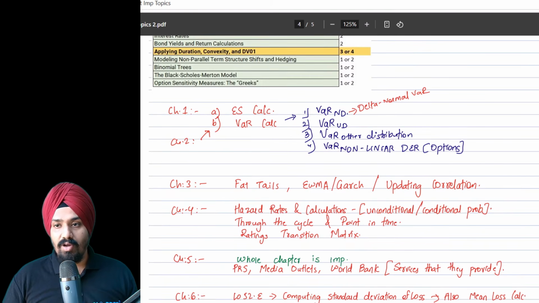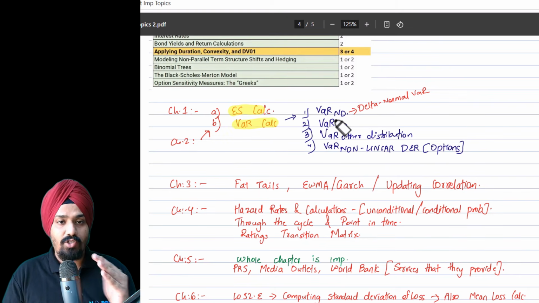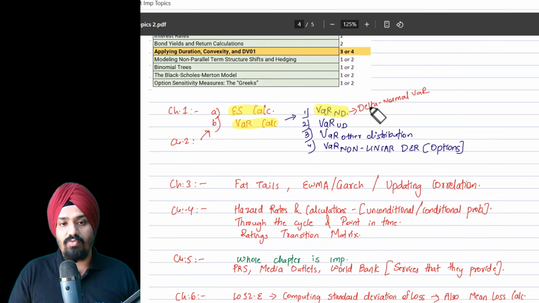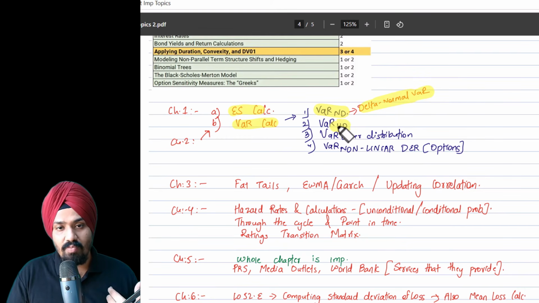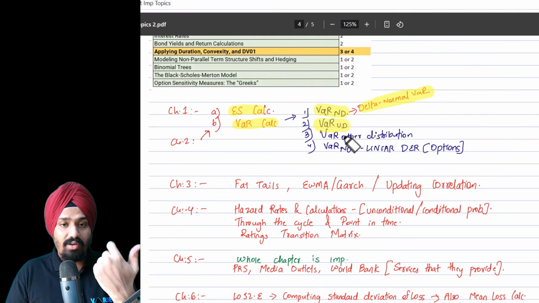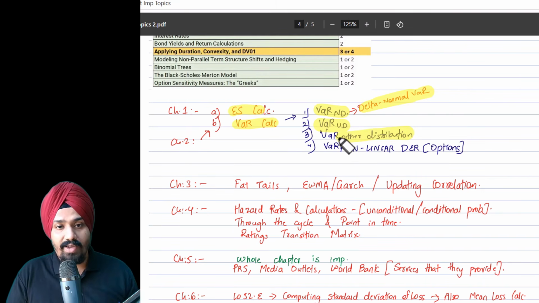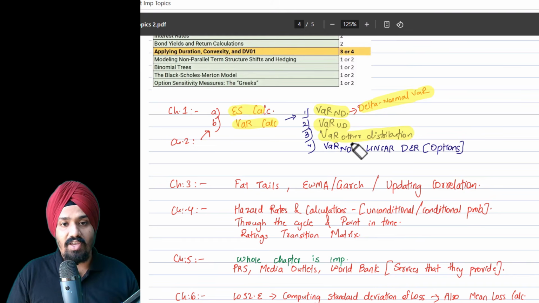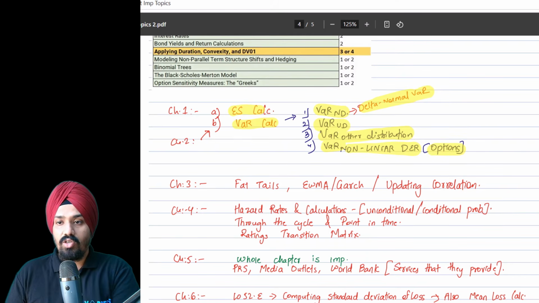Talking about the specifics, you're supposed to know the ES calculation and VAR calculation. In VAR as well, there's the calculation for delta-normal VAR, which assumes a normal distribution. But what if the distribution is uniform? There's a separate calculation. What if the distribution is neither normal nor uniform, but another distribution? How do you calculate the VAR? That's another thing we have in the GARP text. And of course, VAR for non-linear derivatives, which is specific to options. You're supposed to know these 4 types.